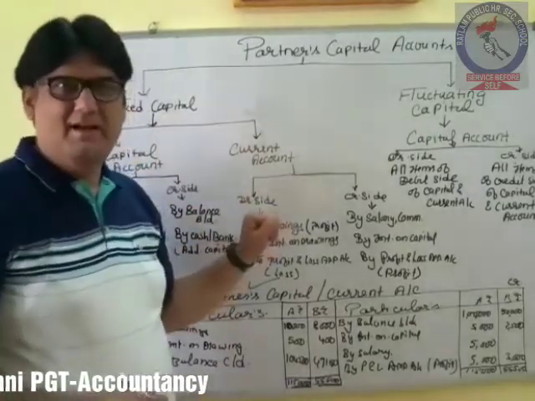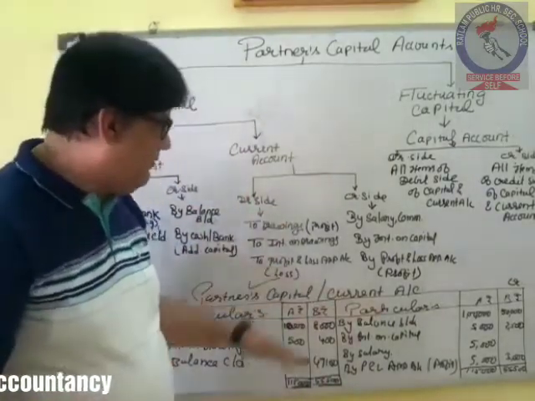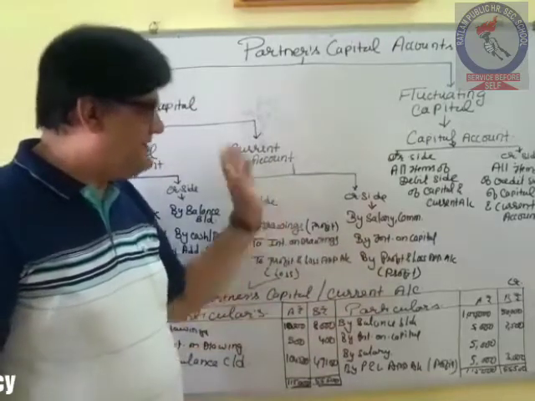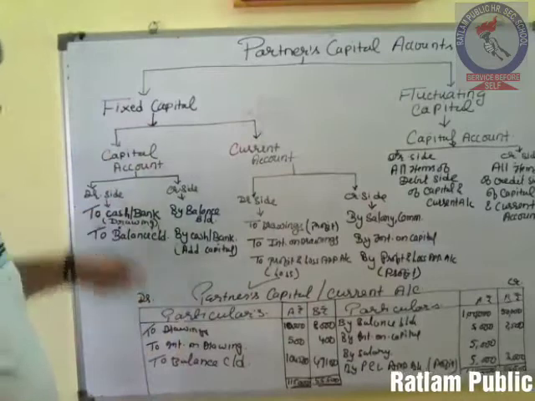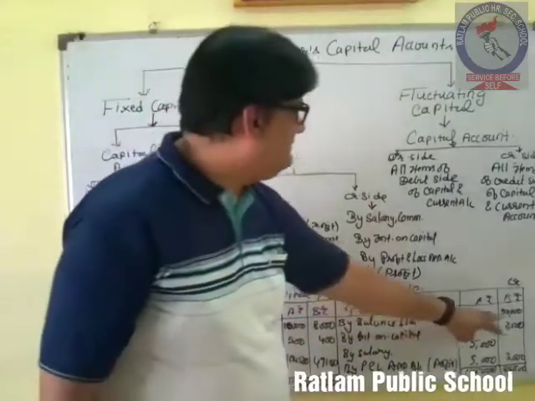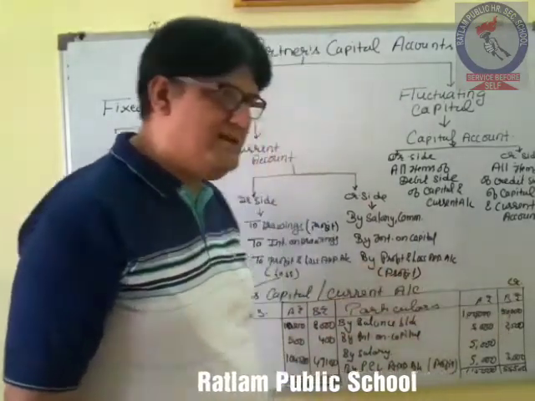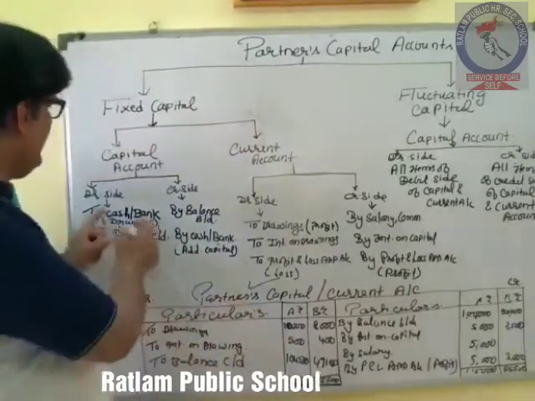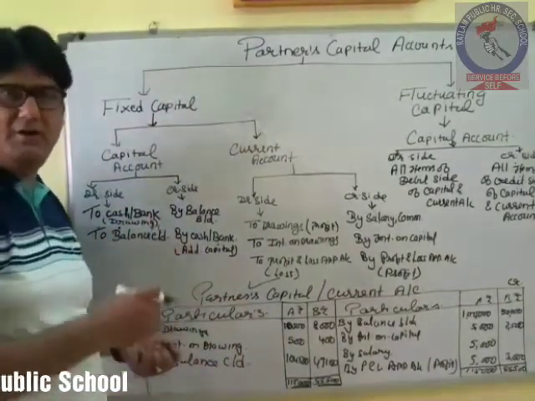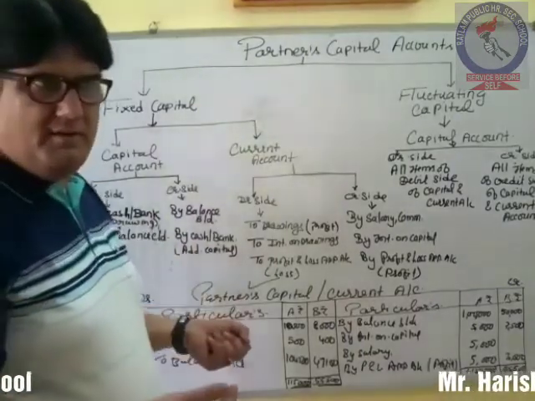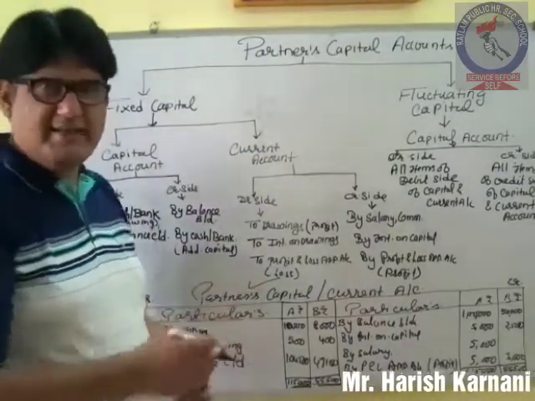And if this sum would have been done by the fixed capital method, then what would have been the scenario? Capital investment 1,50,000, and then you can see that there was no other addition or withdrawal of capital, no drawing against capital also.